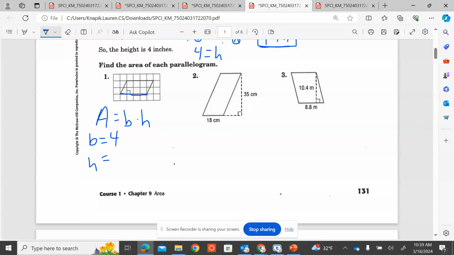Do we know our height? Remember, it is not diagonal. Do not use the diagonals. The height is the straight up and down. 1, 2. All right, plug in what we know. Area equals 4 times 2. Our area equals 8 units squared.